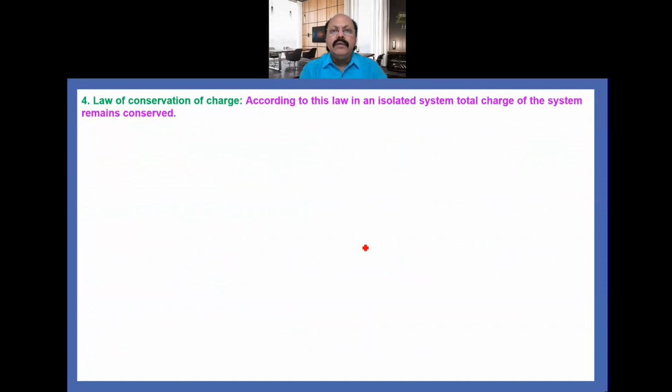Now the fourth law, that is the law of conservation of charge. According to this law, in an isolated system, the total charge of the system remains conserved. For example, when uranium-238 (92U238) undergoes alpha decay, we get thorium-234 (90Th234) plus an alpha particle. An alpha particle is a helium nucleus, so in the equation you see 2He4 plus a large amount of energy.